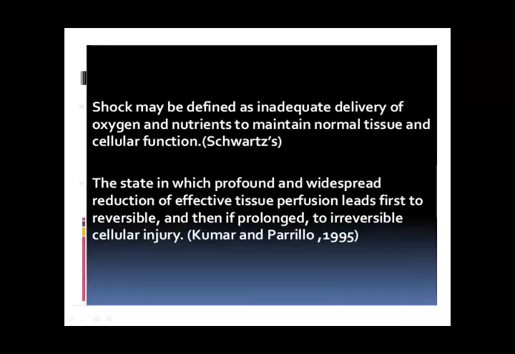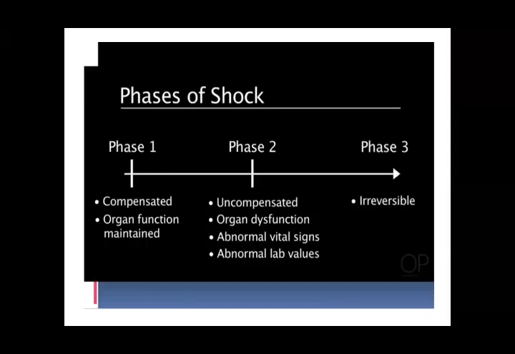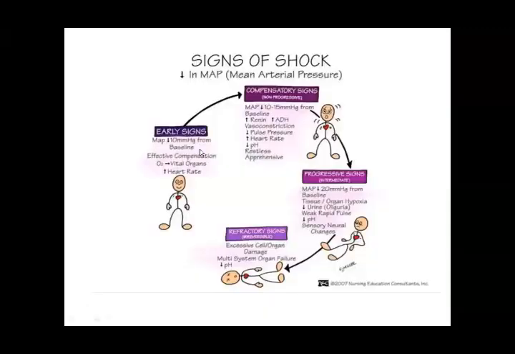These are the references of the books. These definitions are taken from these books. So you will learn only that definition which is given in your Robbins. Phases of shock: phase 1, 2, 3. Three is irreversible, 1 is compensatory, and number 2 is uncompensated, but it can be managed. These are the signs and symptoms, how the patient feels: early signs, compensatory signs, progressive signs, refractory signs.